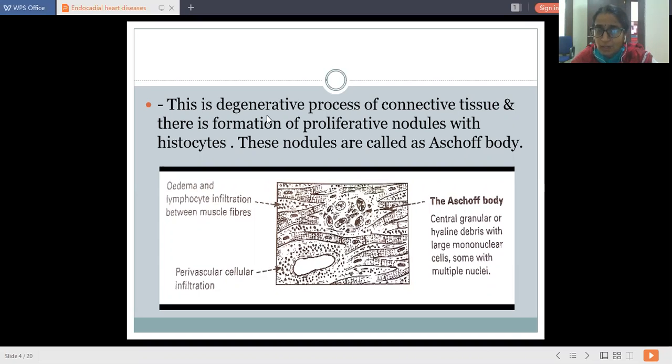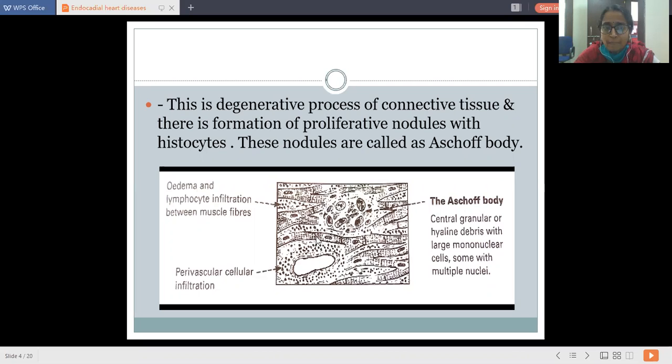The cure will take place in the case of degeneration. So this is a degenerative process of connective tissue, where there is formation of proliferating nodules with histiocytes. And these proliferating nodules which get formed in the myocardium are called Aschoff's bodies.